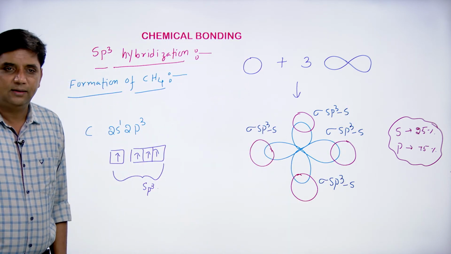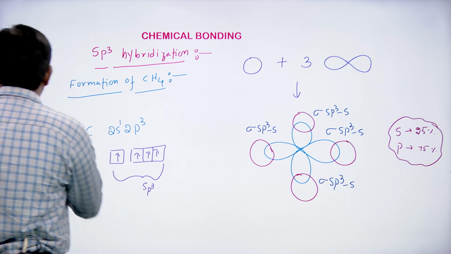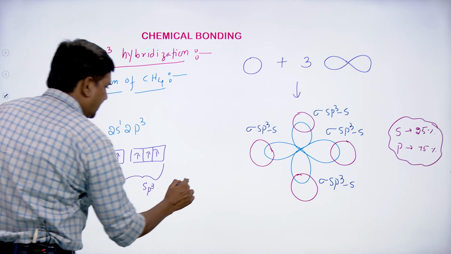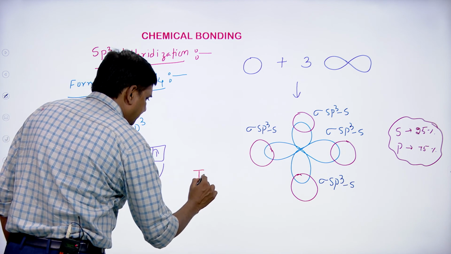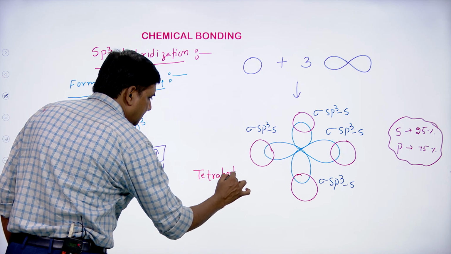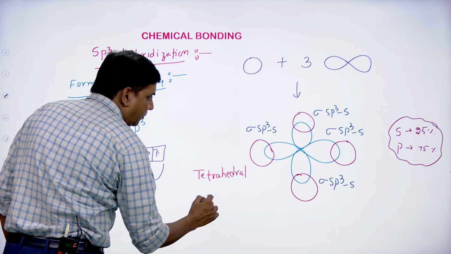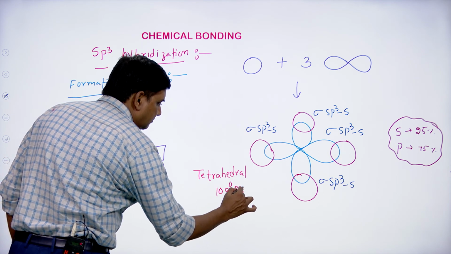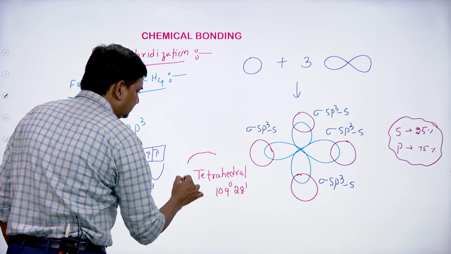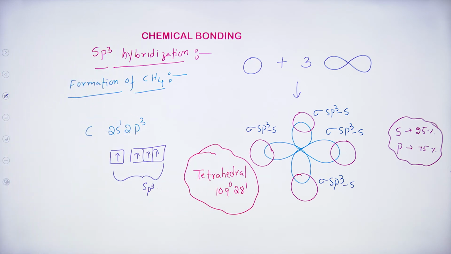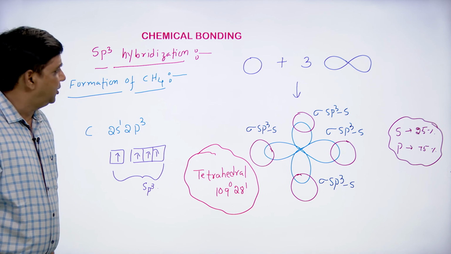Now, students, the shape of the molecule here is tetrahedral and the bond angle is 109 degrees 28 minutes. This is the formation of the methane molecule.